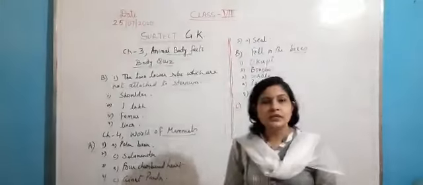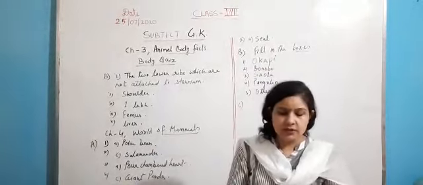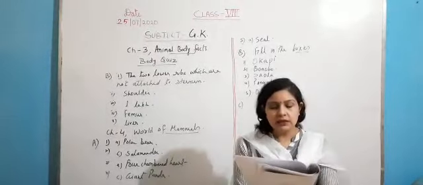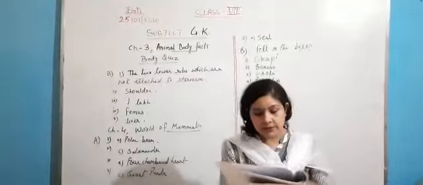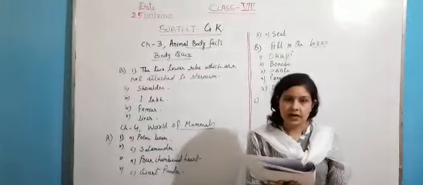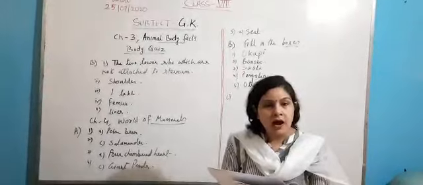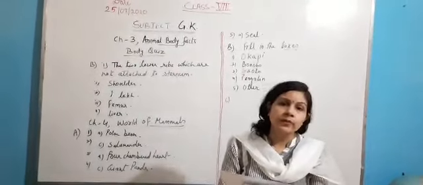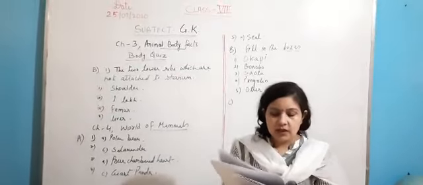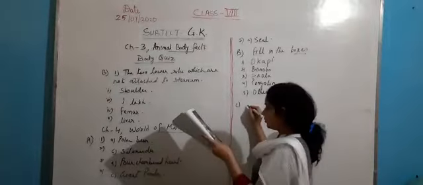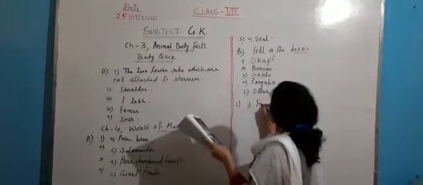Now, the C part of the same chapter, it is true or false. First is, mammals are believed to have evolved from raptors, a group of reptiles. They are saying that mammals evolved from reptiles. Okay, this is totally false. Mammals are not originated from them. So the first is false.